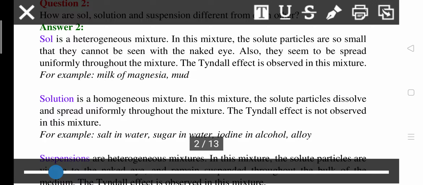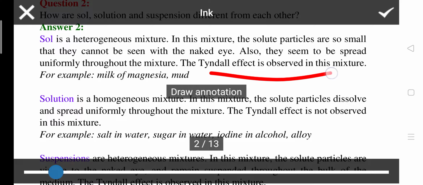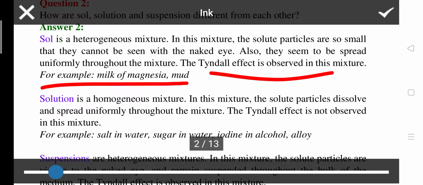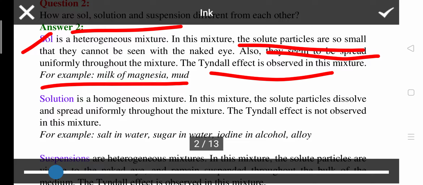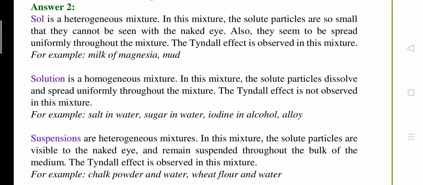And Tyndall effect is observed in this mixture. Examples are milk of magnesia and mud. So three or four properties are given here for the sol. Sol is a heterogeneous mixture. Particle size is small. Particles cannot be seen with the naked eye. They seem to be spread uniformly throughout the mixture. Tyndall effect is observed in this mixture. Example is mud or milk of magnesia.